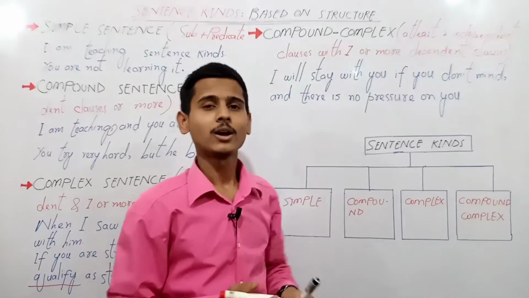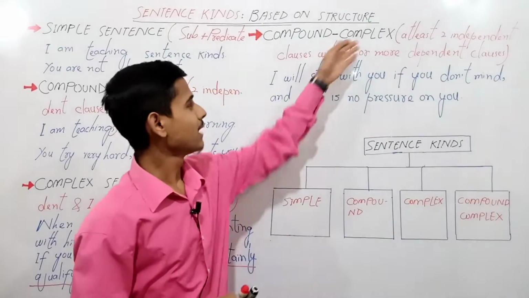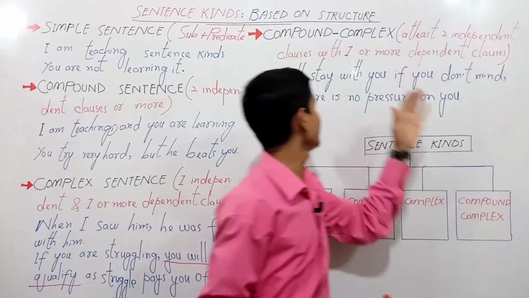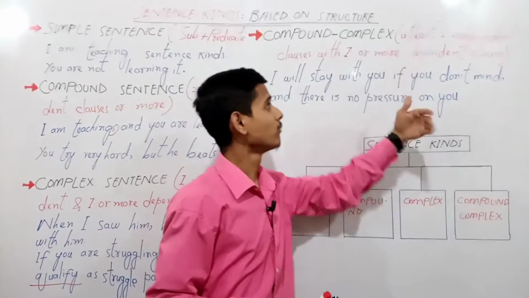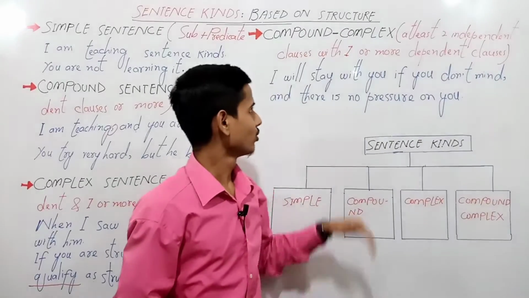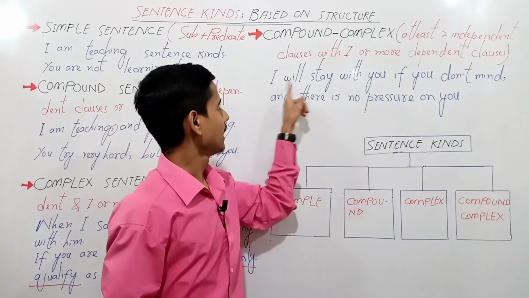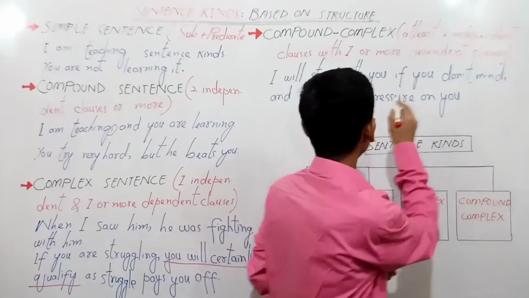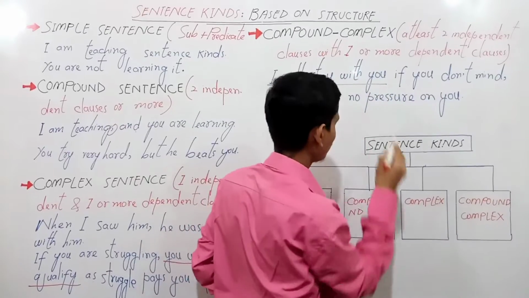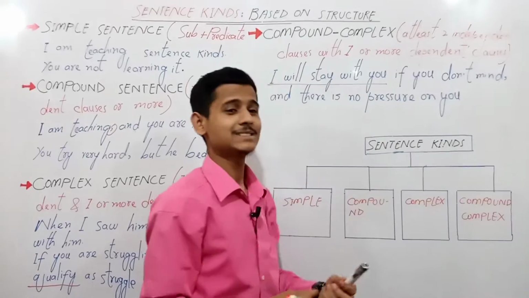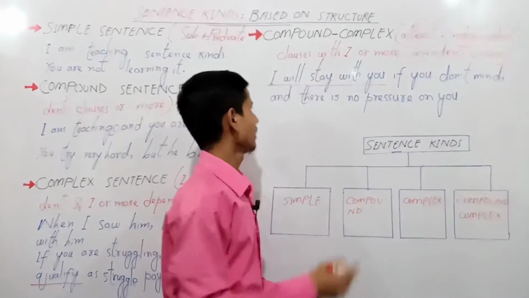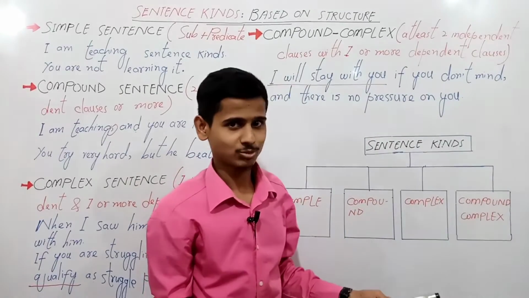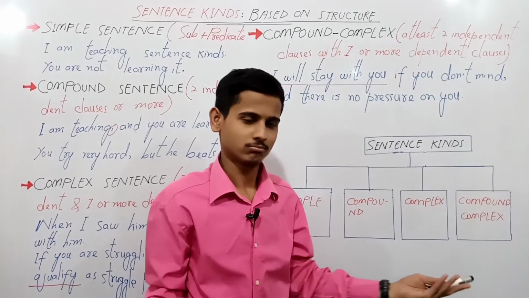Now the last kind of sentence is the compound complex sentence. Here we have at least two independent clauses with one or more dependent clauses, right? So here is one example. I'll stay with you if you don't mind. Here, I'll stay with you is an independent clause, right? If you don't mind is a dependent or subordinate clause, right? And there is no pressure on you. There is no pressure as well, right? If you wish, you can. If you don't wish, you shouldn't.